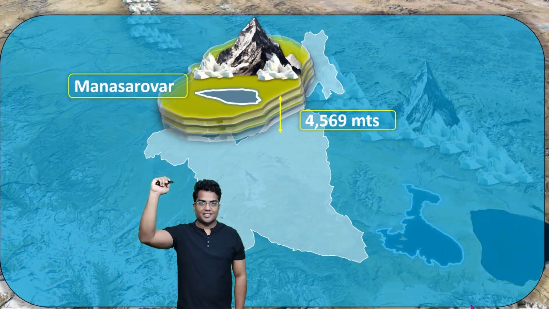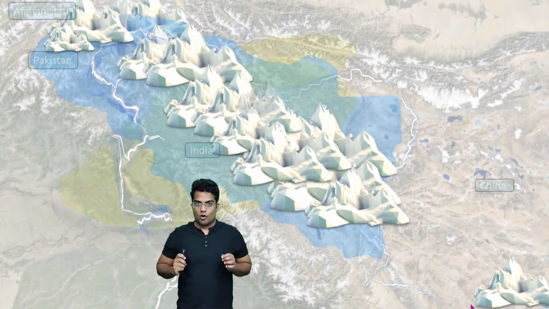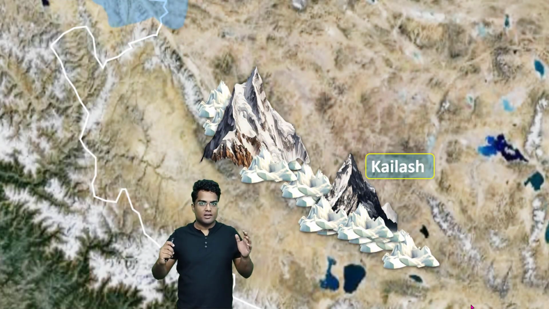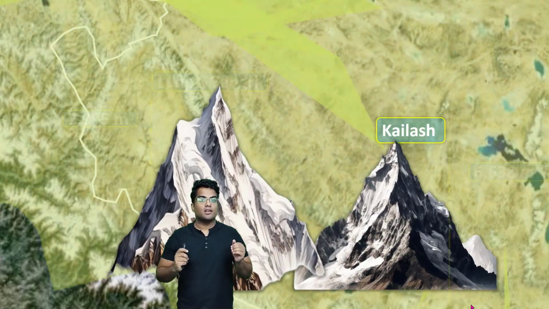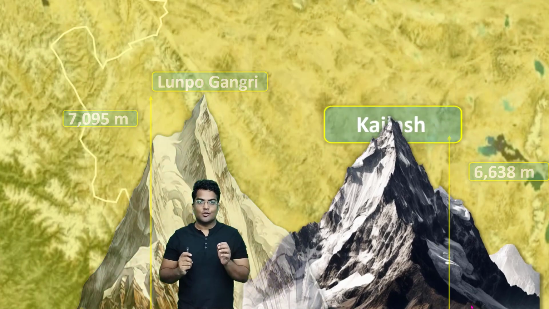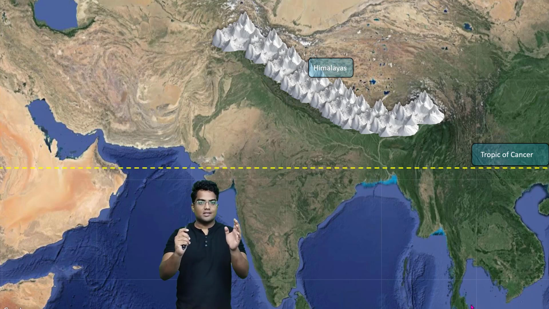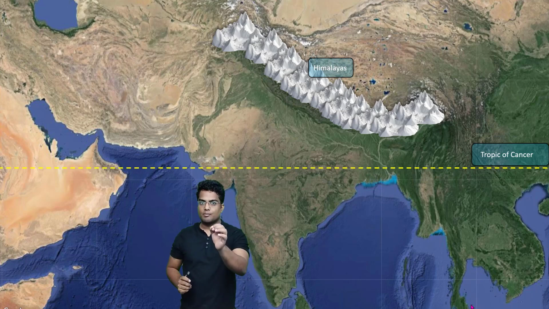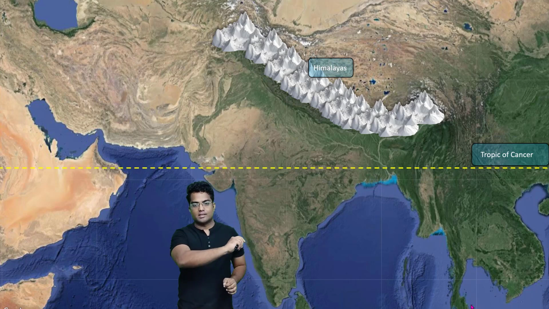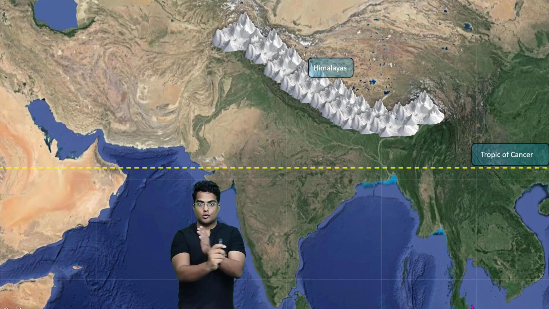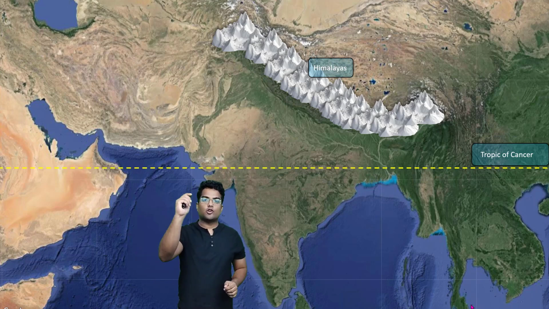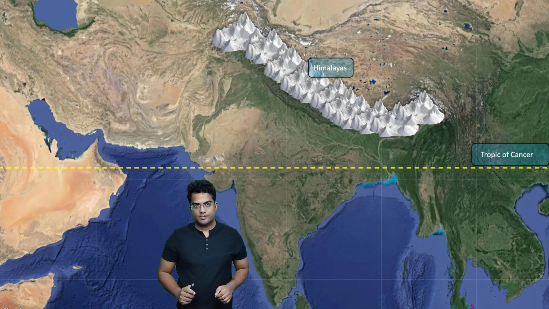Satyamev Jayate. In this topic, we are going to work on a very specific range called the Kailash Range. So let's get started. As you can see, this is the whole of the Indian subcontinent. This is the Tropic of Cancer that is passing through India. And at the top, you can find the Himalayas.